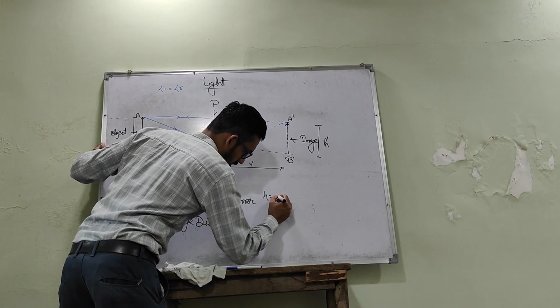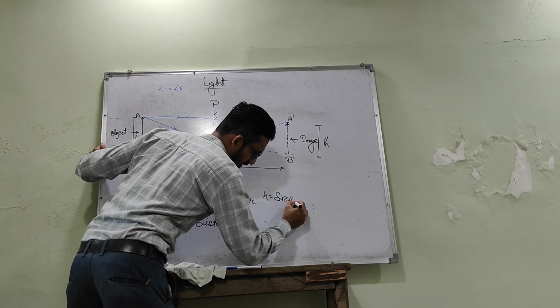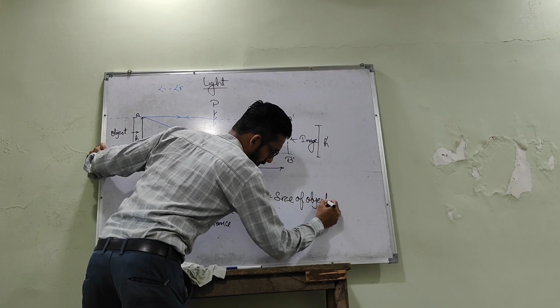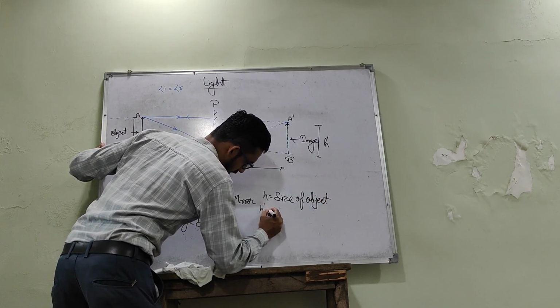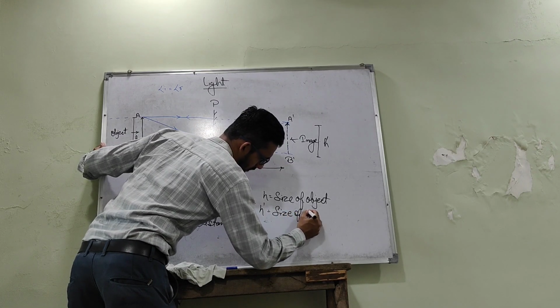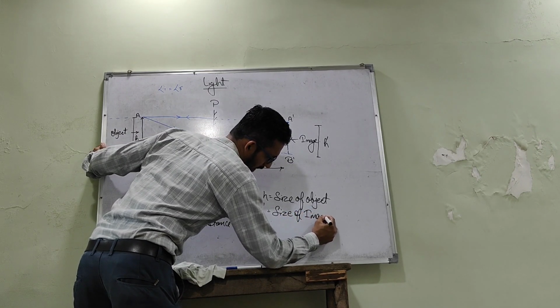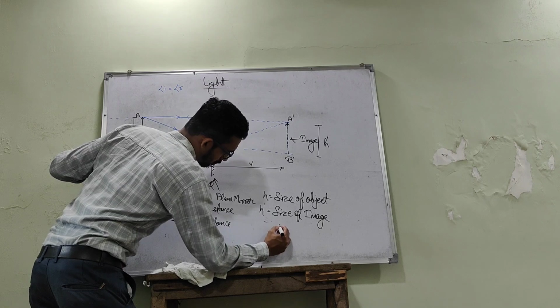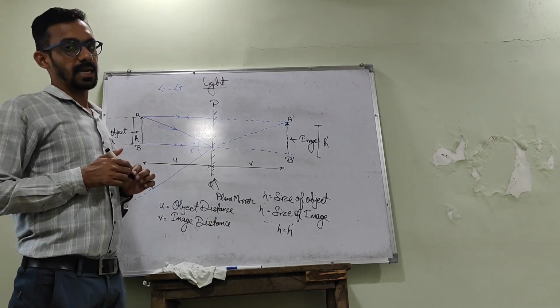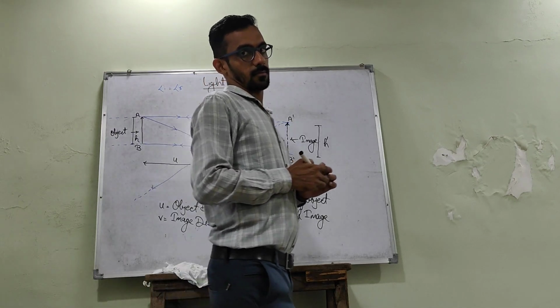Here H is the size, or height, of the object, and H dash is the size of the image, and these both will be equal in the case of a plane mirror.